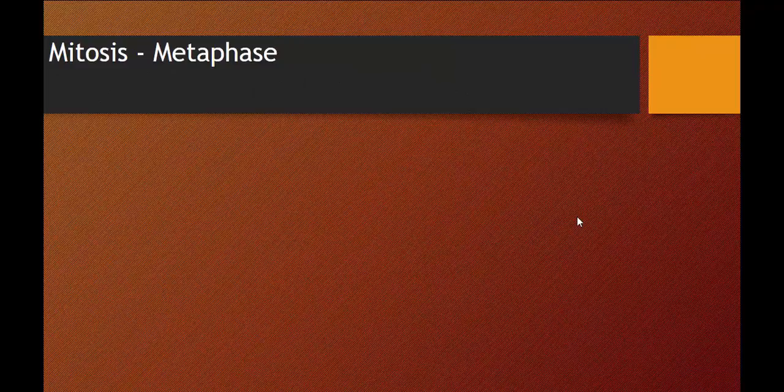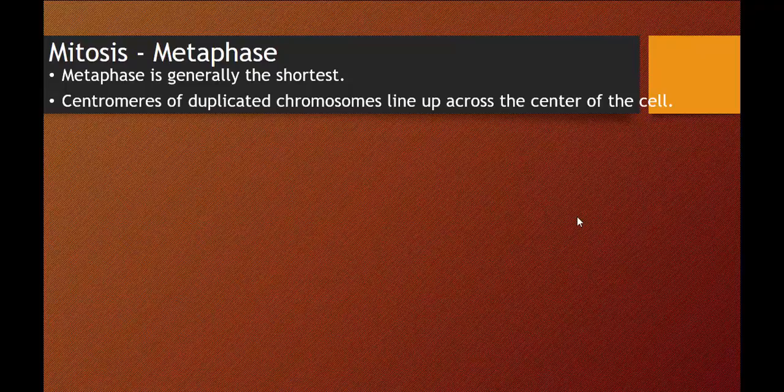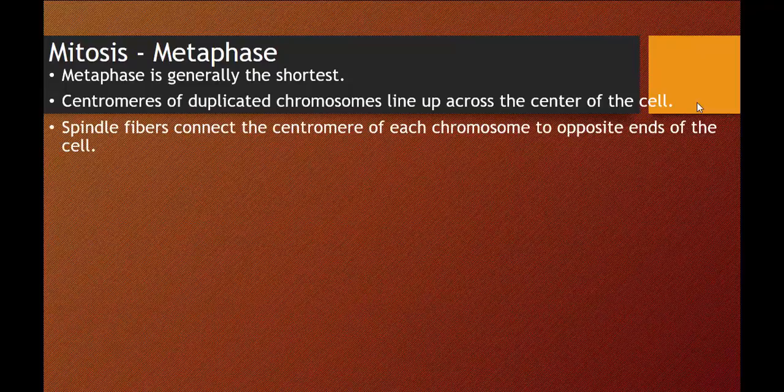So let's move on to metaphase, meta meaning middle, and it's generally going to be the shortest. The centromeres of the duplicated chromosomes line up across the center of the cell. So we have meta, which means middle or center, and that's why it's called metaphase, because the chromosomes are lining up across the center of the cell.